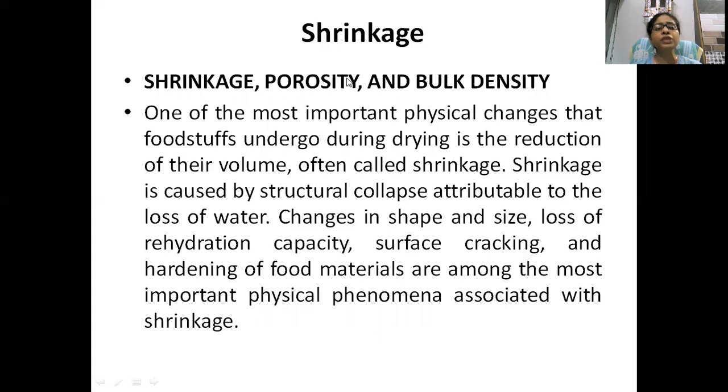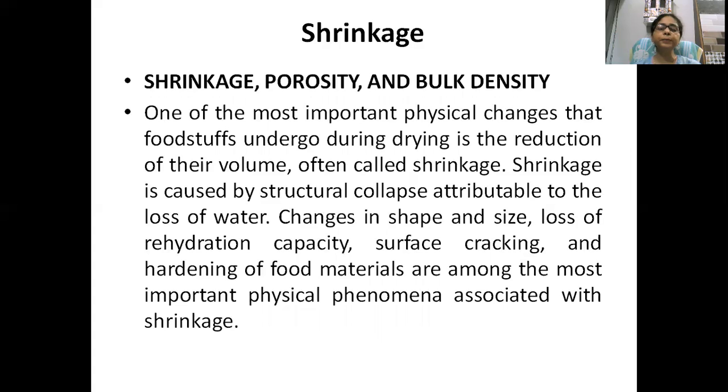How? If the product is fruit, in the process of dehydration, sugar can clog the pores present in the food. Previously the fruit was porous, but after dehydration the porous structure is clogged by the sugar present in the food. So porosity will be different.